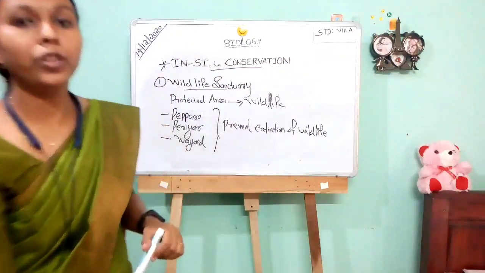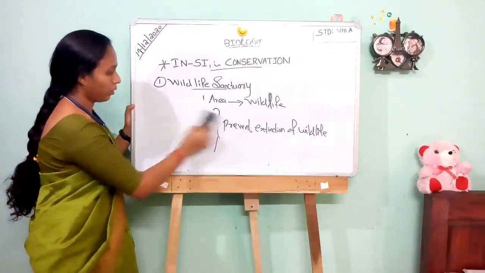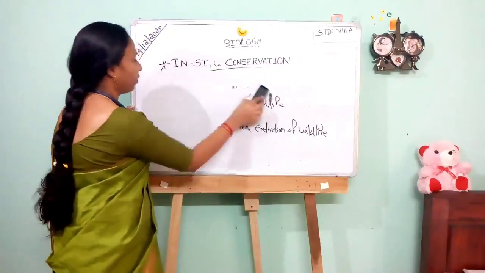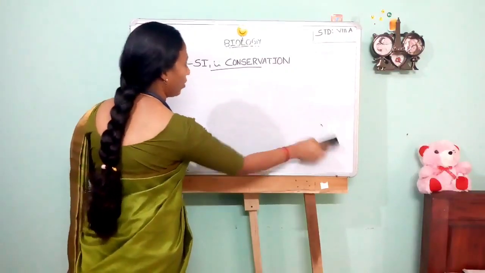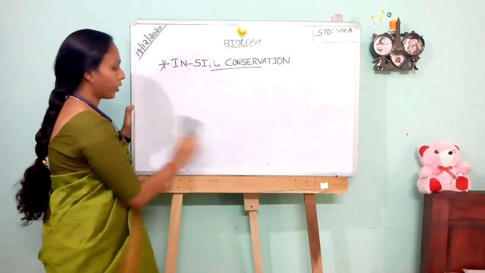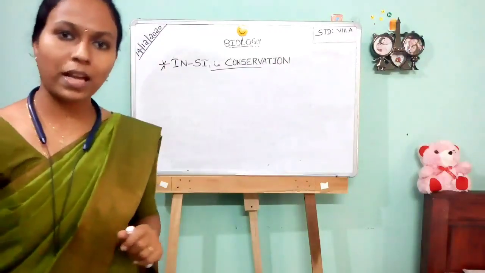Then take your notebook and write down the questions. What is a wildlife sanctuary? The first question is, what is a wildlife sanctuary?